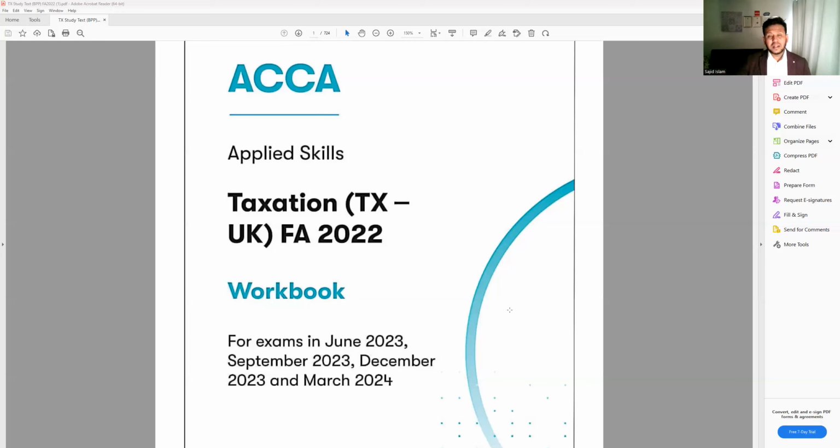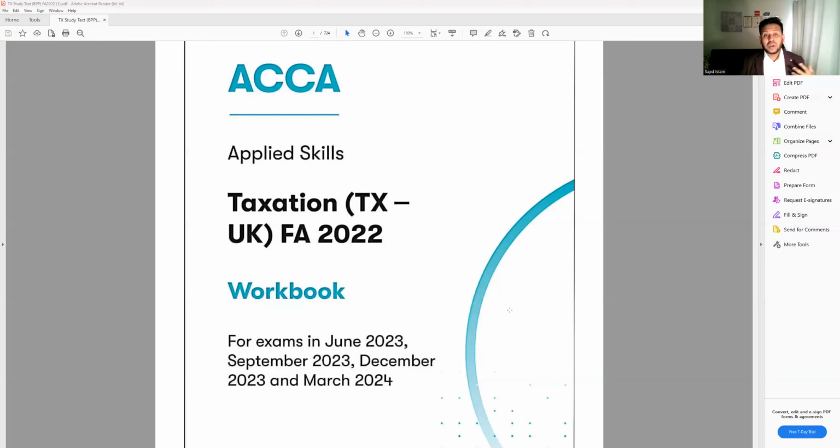In April, HMRC publishes the new rules, and with the new rules, maybe the personal allowance is changed, maybe the rate for the basic band is changed, maybe the band for the additional rate or higher rate is changed, but except for this, most of the things remain the same. For that reason, even if you start your study from last year, from Finance Act 2021, and you are planning to do the exam this year, that is Finance Act 2022, it still will be 90% okay with your old syllabus.